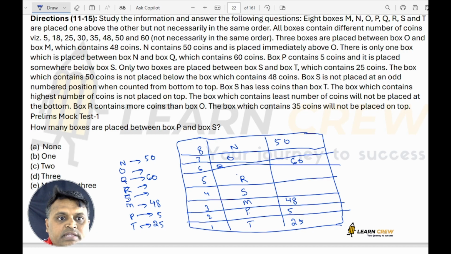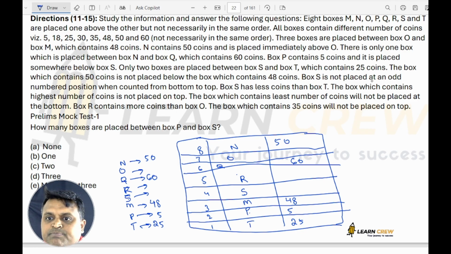So now what are the things we can consider here? T we have already calculated. P has 5 coins. The box which contains 50 coins is also used.